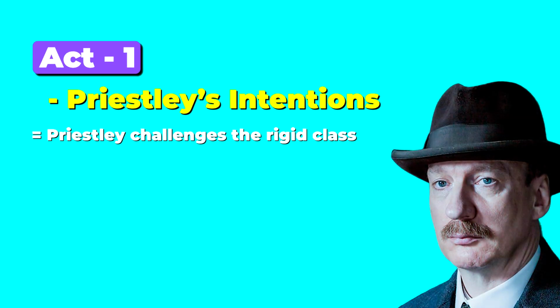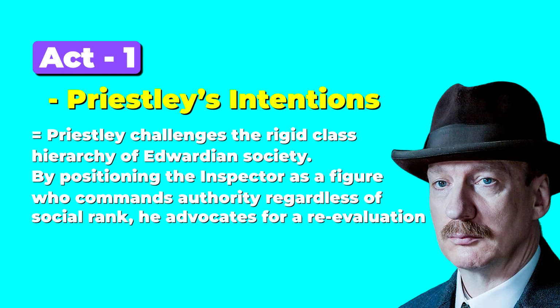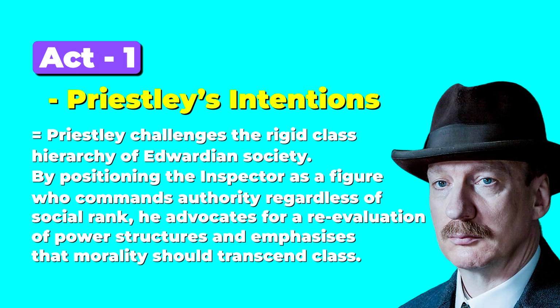Priestley challenges the rigid class hierarchy of Edwardian society by positioning the inspector as a figure who commands authority regardless of social rank. He advocates for a re-evaluation of power structures and emphasises that morality should transcend class. So our Act 1 Priestley's intention is really focusing on how authority does not come from social class, because of course we do not know the inspector's social class. We don't know if he's upper class or working class. We don't find that out, yet he does have this authority. So therefore it signifies that authority is linked with morality, or power is linked with morality, not status.